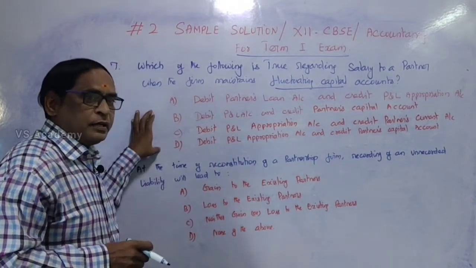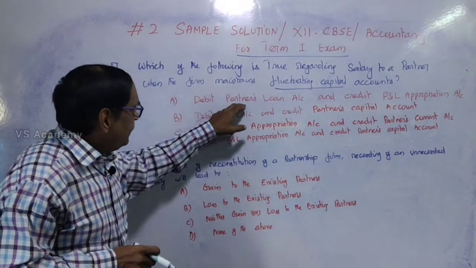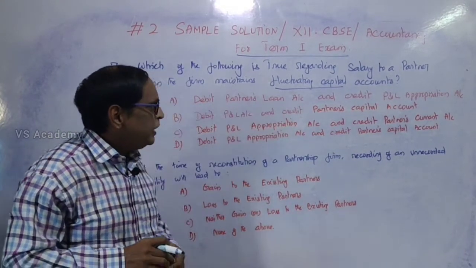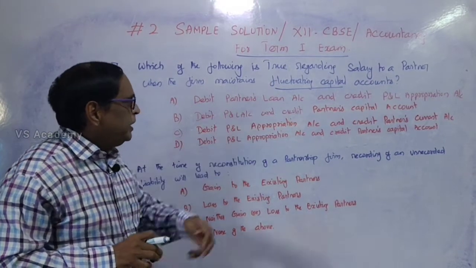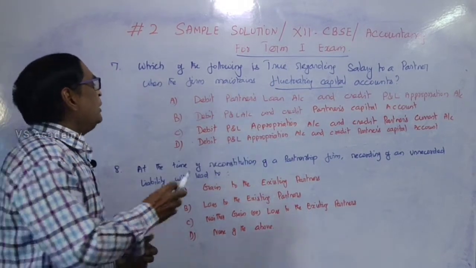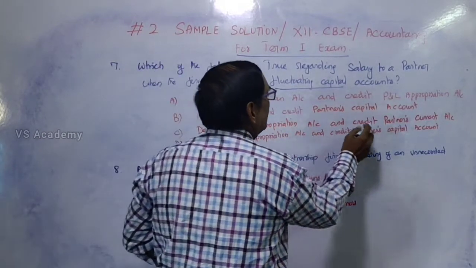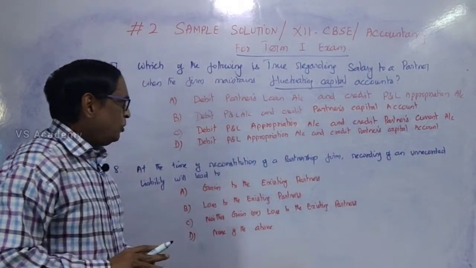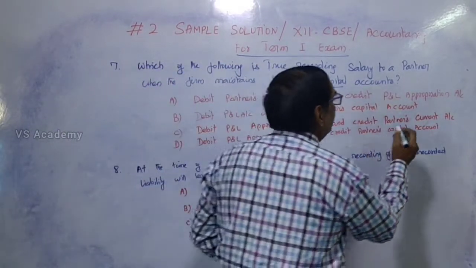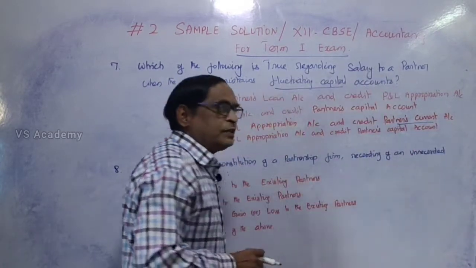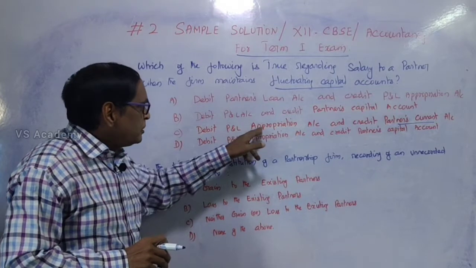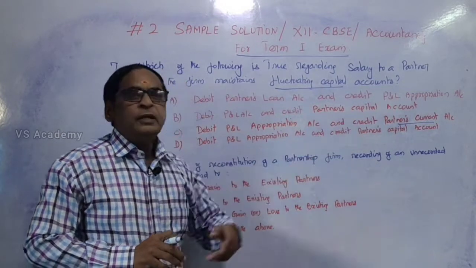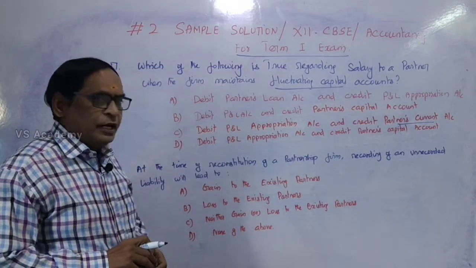Here the options are: debit profit, partners loan account and credit P&L appropriation account; debit P&L and credit partners capital account; debit P&L appropriation account and credit partners current account. Please remember, if it is a fixed capital method, then debit profit and loss appropriation account and credit partners current account is the correct answer.